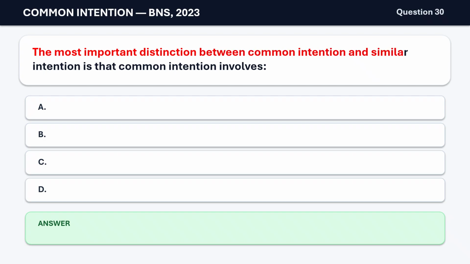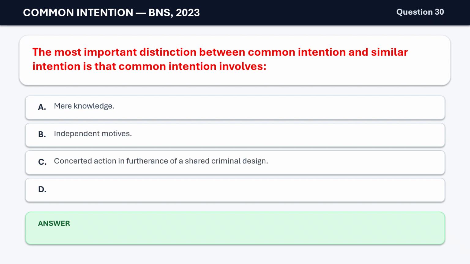Question 30. The most important distinction between common intention and similar intention is that common intention involves A. Mere knowledge. B. Independent motives. C. Concerted action in furtherance of a shared criminal design. D. Different objectives. The correct answer is C. Concerted action in furtherance of a shared criminal design.